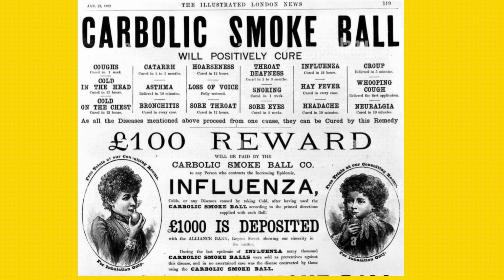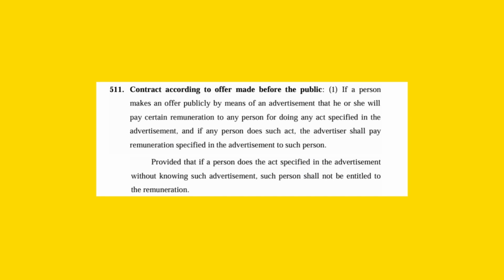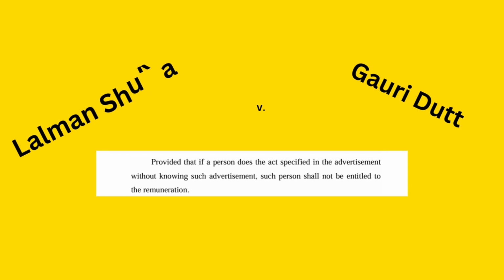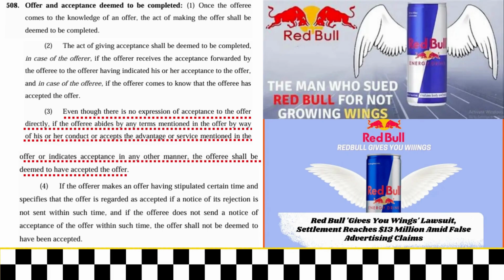Now the question is, can you go to the court this time and say, "No, this is not 1605. We need our money because now ads are the way to build trust. And they cannot play with our trust." Like the Red Bull case, what a thing. The man who sued Red Bull for not growing wings got $13 million for one ad. And dude, this ad misled everyone. I know this ad misled everyone. But it was only one guy who got the settlement.